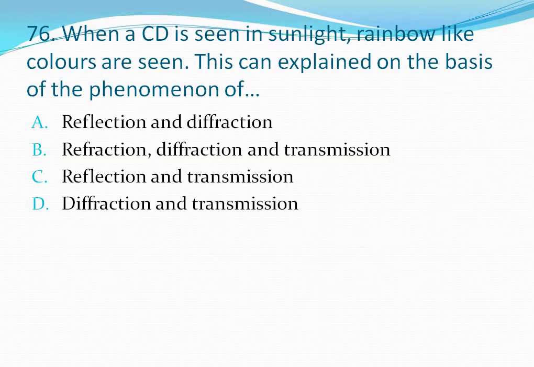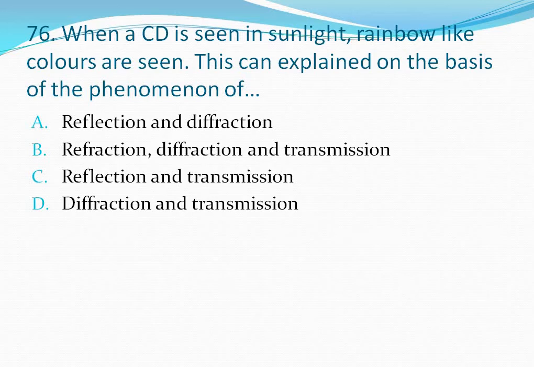Question number 76. When a CD is seen in sunlight, rainbow-like colors are seen. This can be explained on the basis of the phenomenon of. Your options are option A, reflection and diffraction. Option B, refraction, diffraction and transmission. Option C, reflection and transmission. Option D, refraction and transmission.